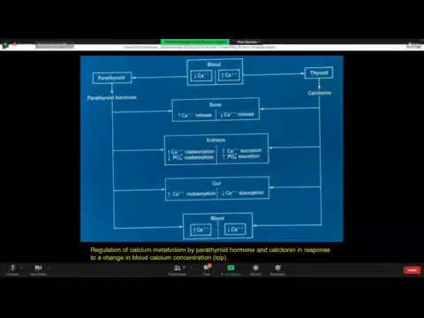So depending on the ionized plasma calcium level, there is change in rate of secretion of PTH and calcitonin to maintain calcium homeostasis. The action of both occurs simultaneously, but overall the action of parathyroid predominates over calcitonin. So parathyroid hormone stimulates osteoclastic activity, and calcitonin stimulates osteoblastic activity.